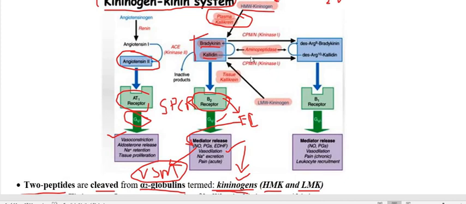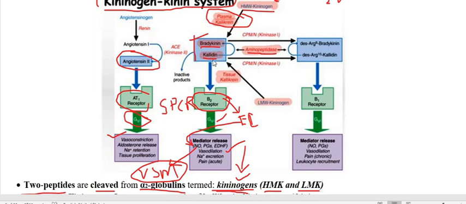kinins. Now kinins like bradykinin and kallidin also get converted into products like des-Arg bradykinin and des-Arg kallidin, and they are also interconvertible with the help of the enzyme aminopeptidase. The conversion of bradykinin to des-Arg bradykinin is with the help of the enzyme we call kininase 1, also called CPM or CPN.